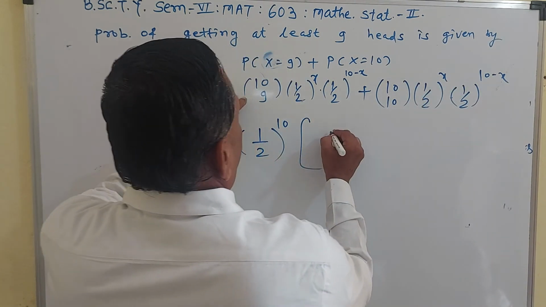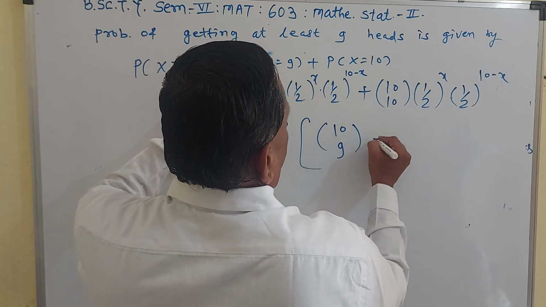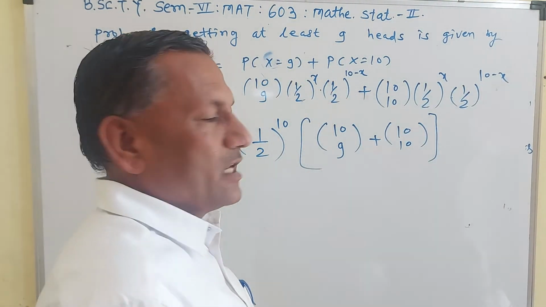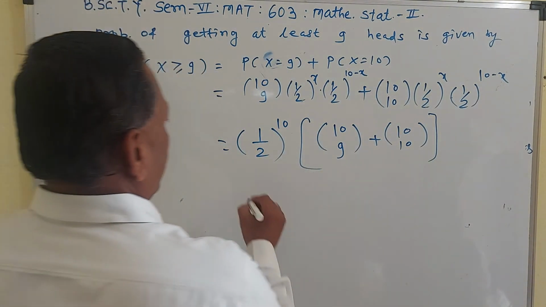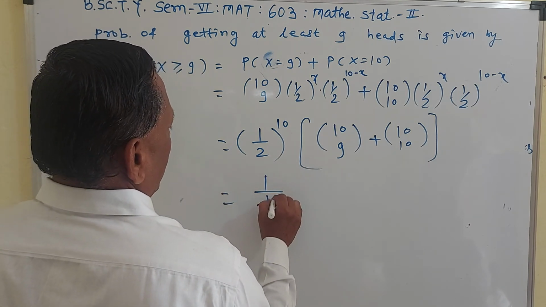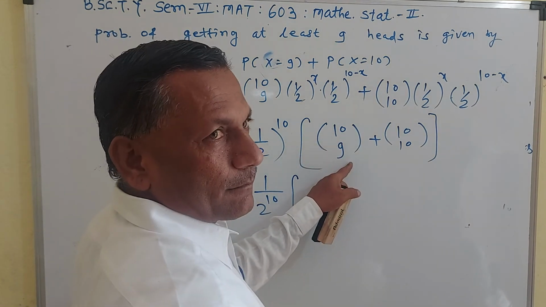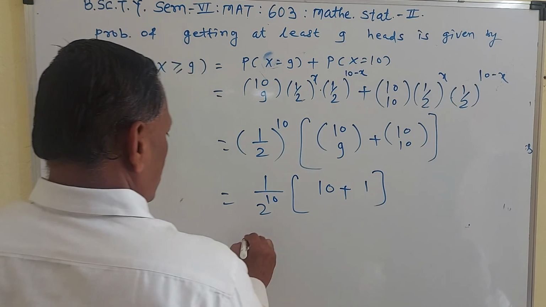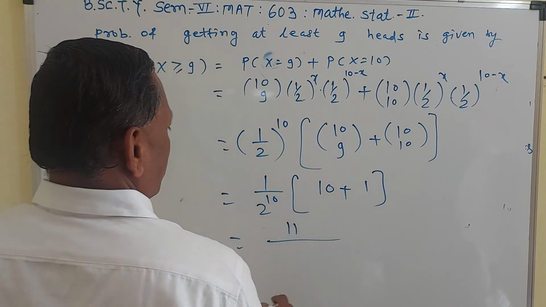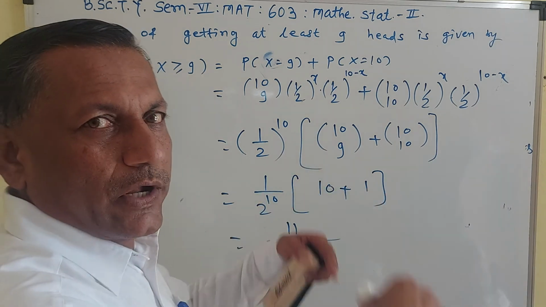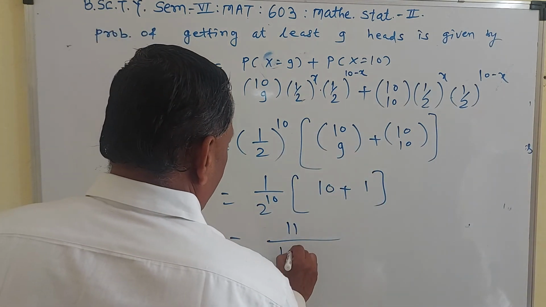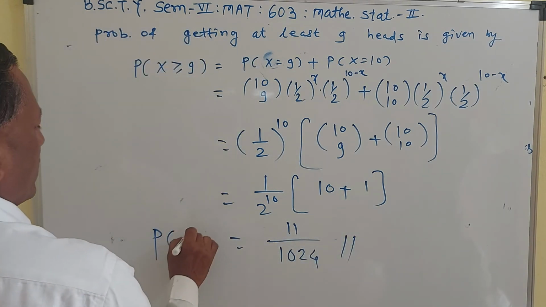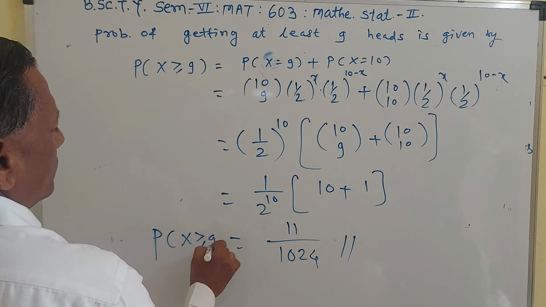So this is common. So 10C9 plus 10C10. You know the formula of nCr, factorial n upon n minus r factorial into r factorial. So this is 1 upon 2 raised to 10. So 10C9 is 10 and 10C10 is 1. So 10 plus 1 means 11, and upon 2 raised to 10, means 2 into 2 into 2 ten times, so this is 1024. So this is the probability of getting at least 9 heads.